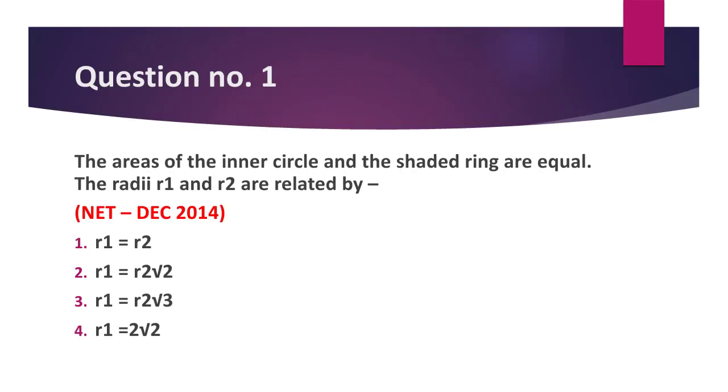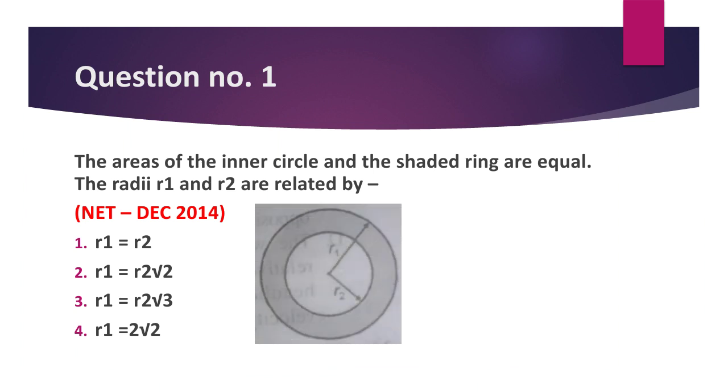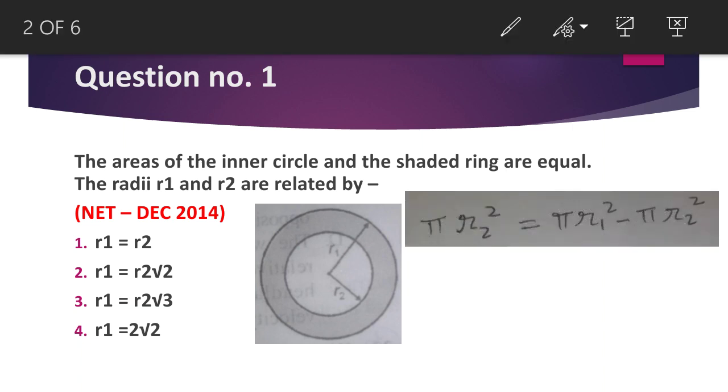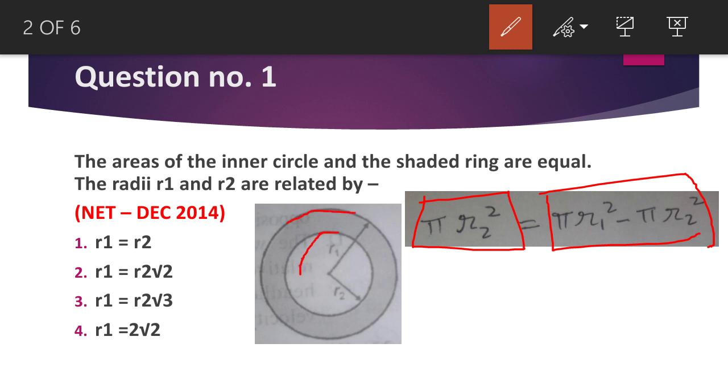The question number 1 states that the area of the inner circle and the centered ring are equal. The radii r1 and r2 are related by? Here r2 is the radius of the inner circle, r1 is the radius of the outer circle, and the area of the inner circle and the ring are equal. So we will simply put the area of the inner circle, that is pi r2 square, and the area of the ring as equal. So what is the area of the ring? The area of the outer circle minus the area of the inner circle. Okay, that will be the area of the ring. So both of them are equal.